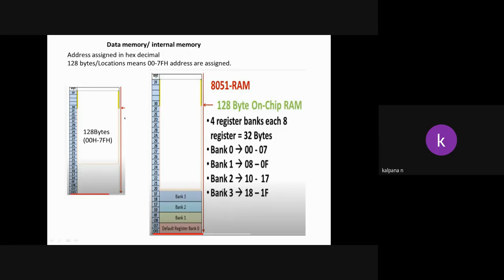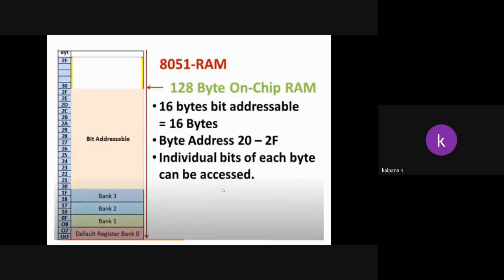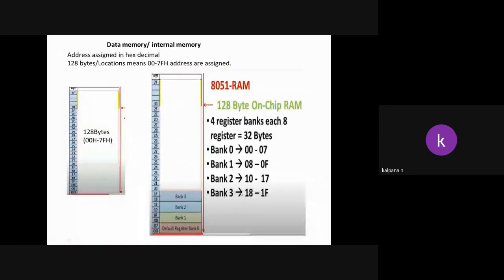Which bank we need to prefer will be based on two bits of the program status word, RS1 and RS0. If the two bits are 00, it means bank 0; 01 means bank 1; 10 means bank 2; 11 means bank 3. Who decides which bank the data will be moved into? These two bits, the third and fourth bits of the program status word.